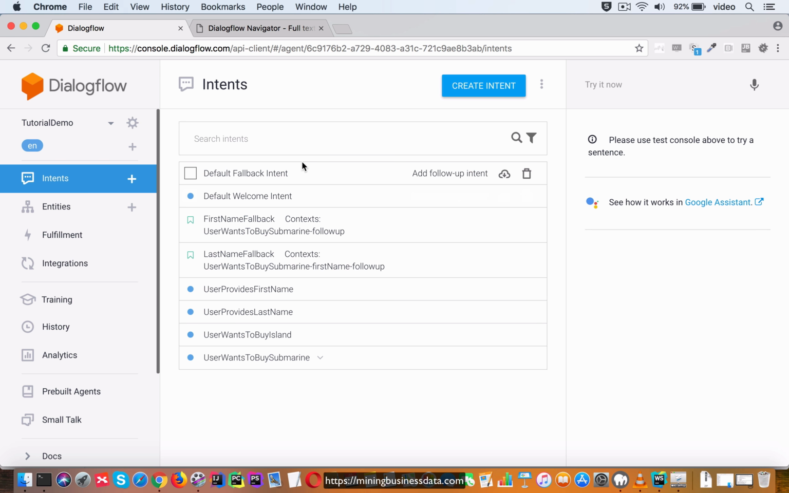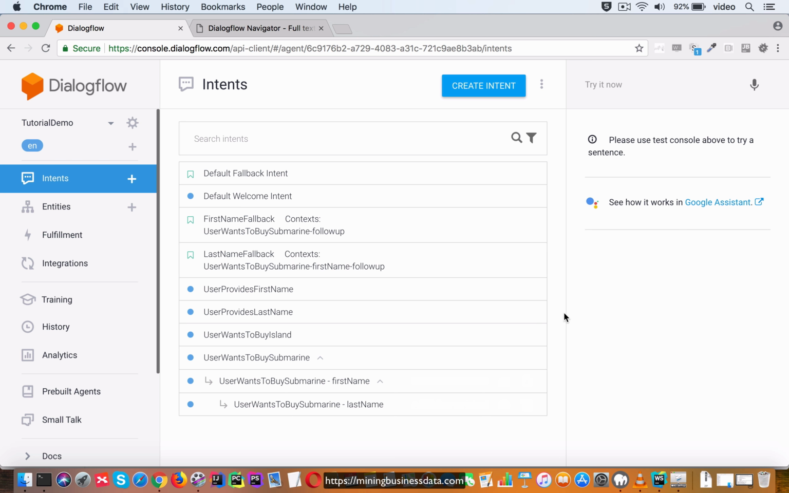So here we already know that the default fallback and the default welcome don't have any input context. We know that these two are context based fallbacks, which means that they do have input context. And we also know, based on the previous videos, that user provides first name and user provides last name will have input context. User wants to buy island won't have an input context, so it's a candidate intent at the first step in the conversation. And the same way, user wants to buy submarine has no input context, but these two follow-up intents will have input context, and these two cannot trigger at the starting of the conversation.